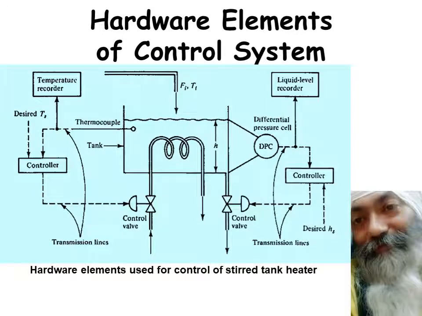Now this is the last slide, and we're going to see a stirred tank heater, and it has all the elements which we have discussed. Starting with the process, this is the entire process. If you want to know what the sensors are, this is the sensor. A differential pressure cell is used for measuring the height. You have other sensors like thermocouples to measure the temperature. You can have other sensors also at various places as the requirement may be.